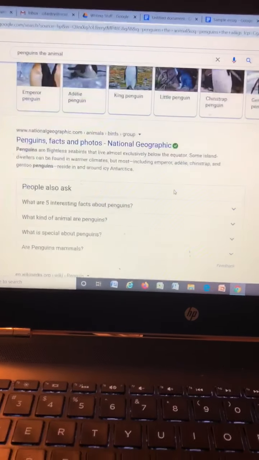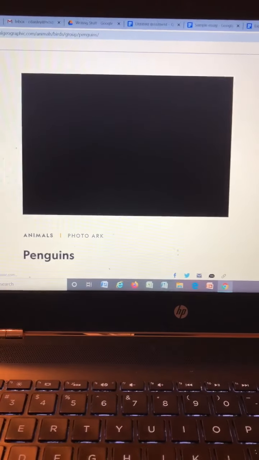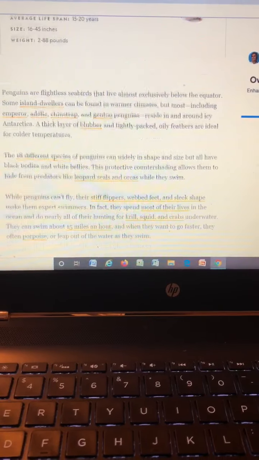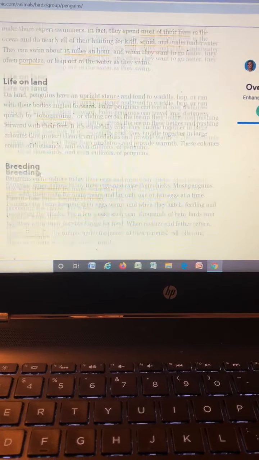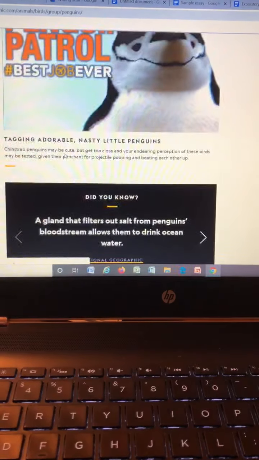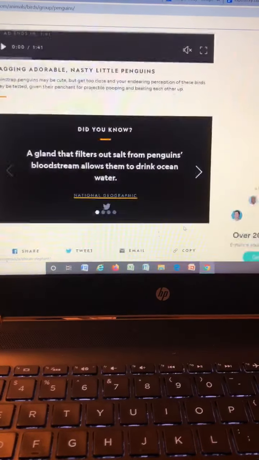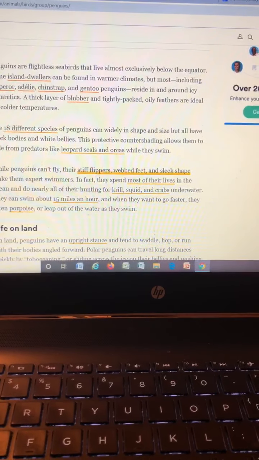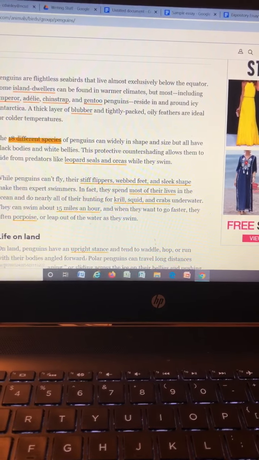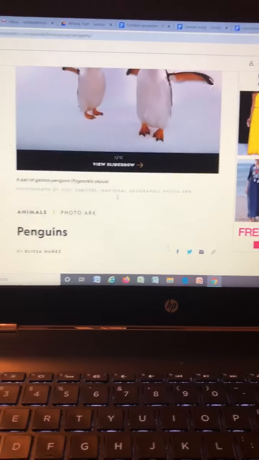websites here. So I'm going to click on the first one. Okay, and as I scroll down through, it definitely looks like there are things that I can use. It talks about life on land, there are threats to them. If we scroll back up too, it talks about what they look like, their webbed feet, how many different species there are. So this is probably something I can use.